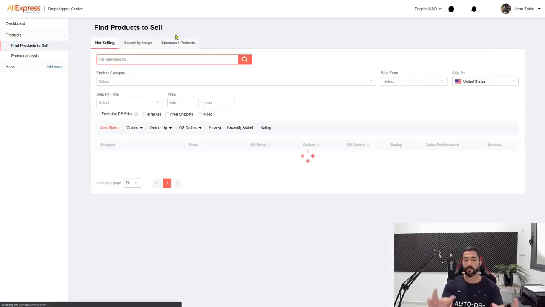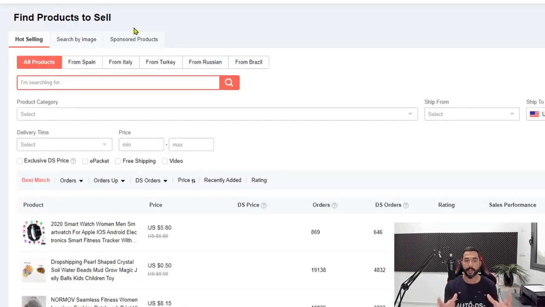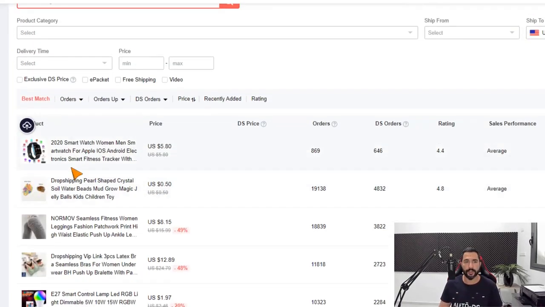And here AliExpress is going to give me an overview of all of the best selling products that they found recently that have been getting a huge amount of orders. Let's take a look. We got this 2020 smartwatch over here. It's priced only at $5.80. It's already gotten 869 orders. Out of all of those orders, 646 are dropshipping orders, which makes for more than 3/4 of the orders are dropshipping orders. I mean, that's just crazy.